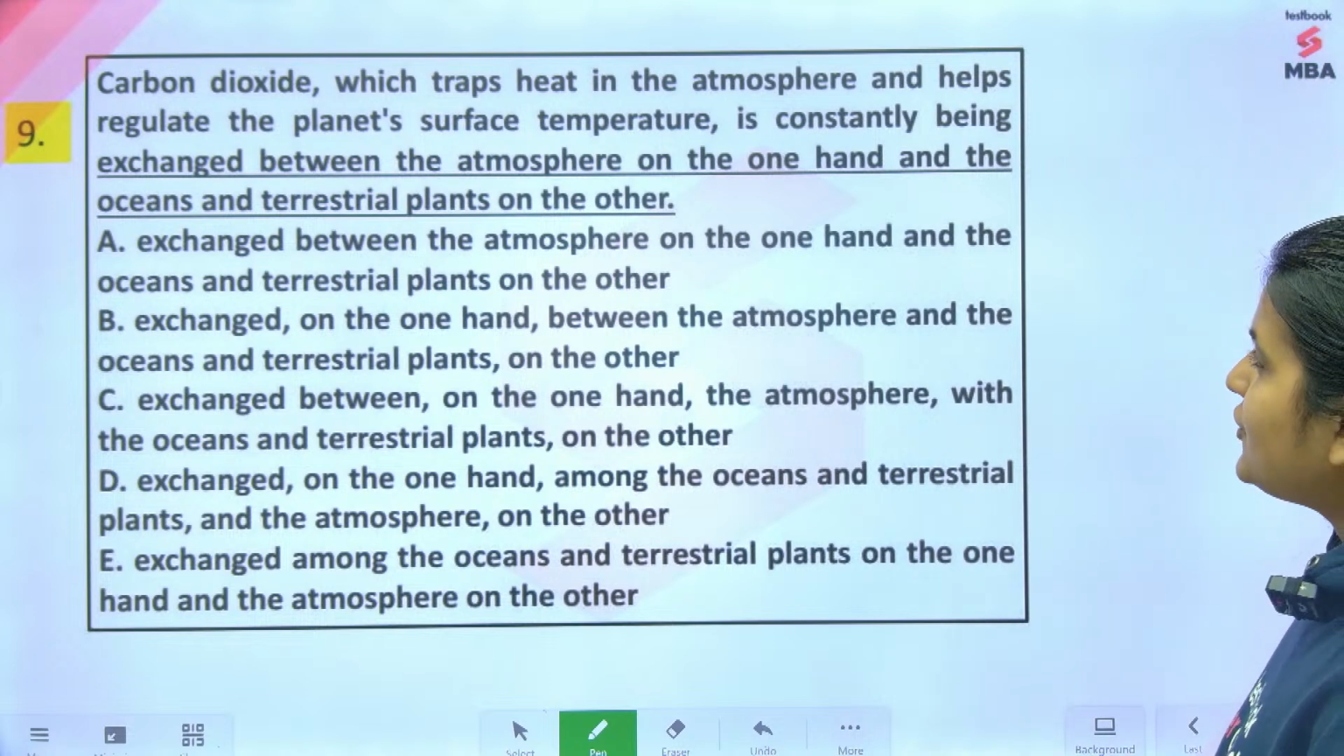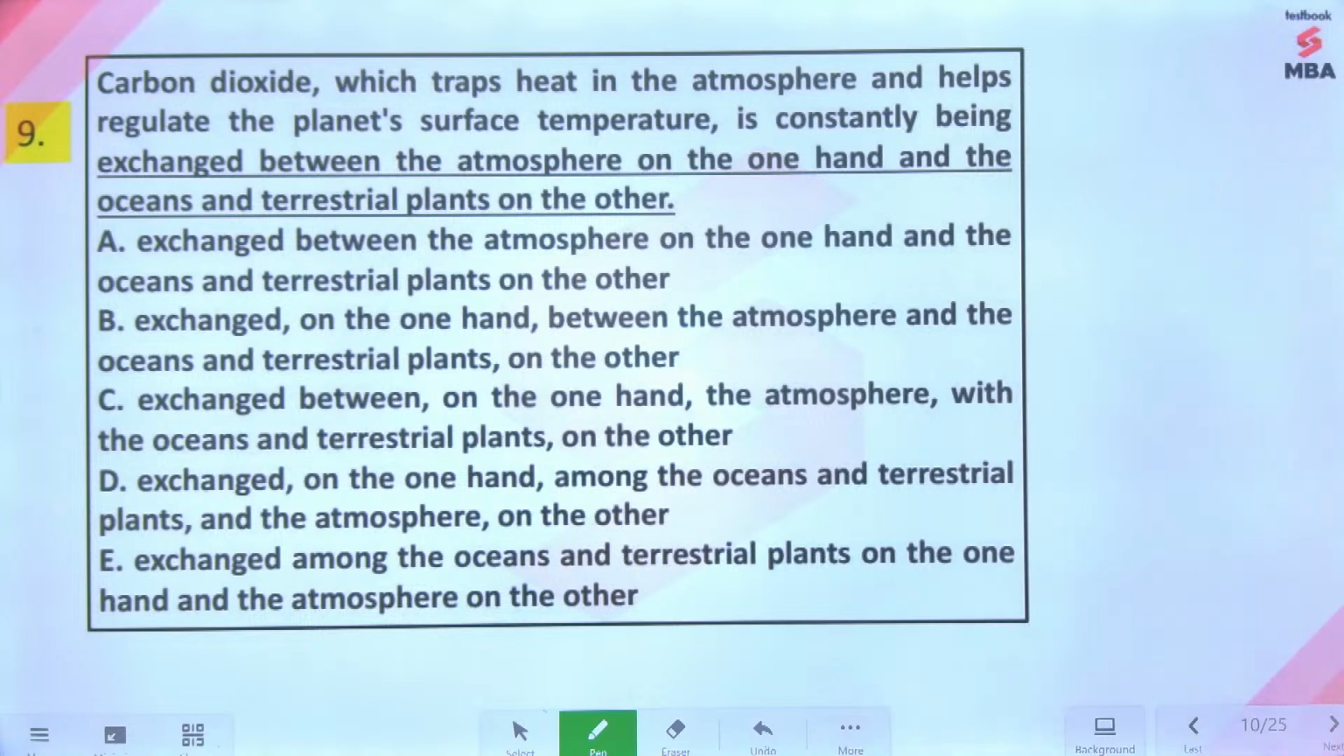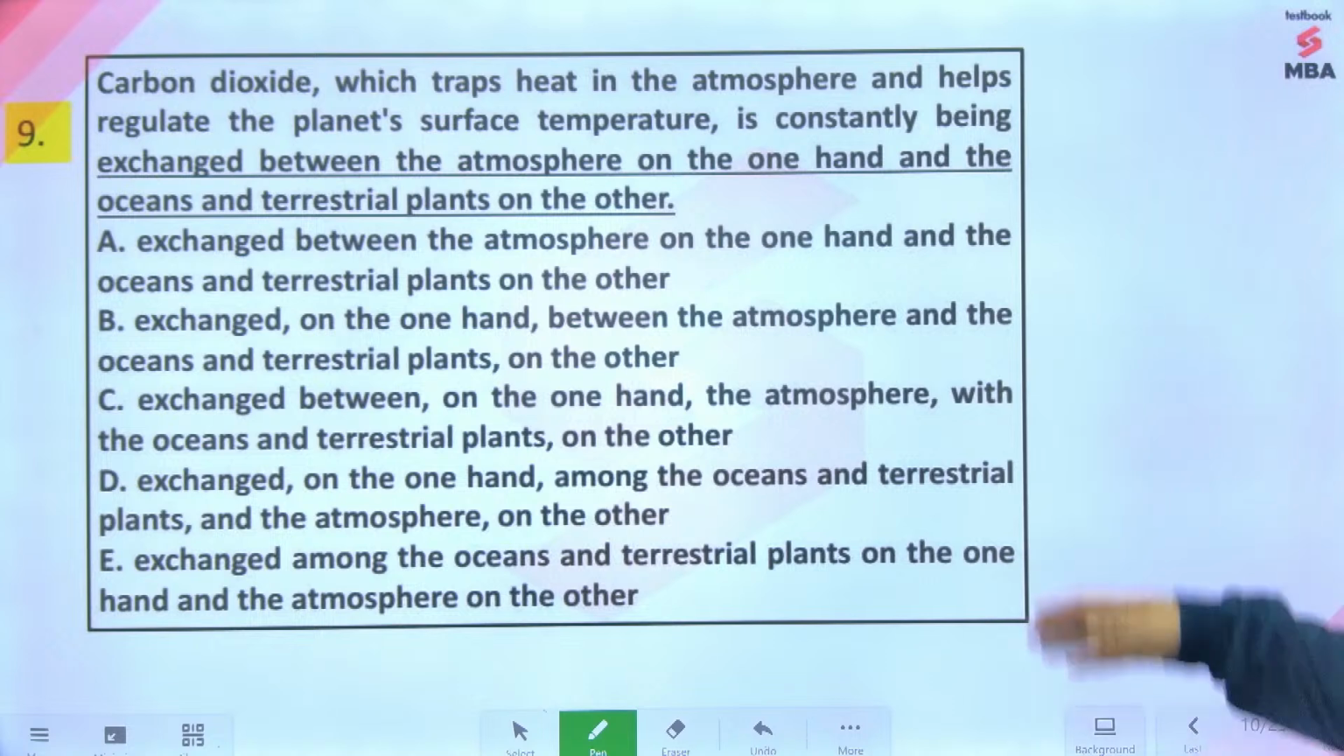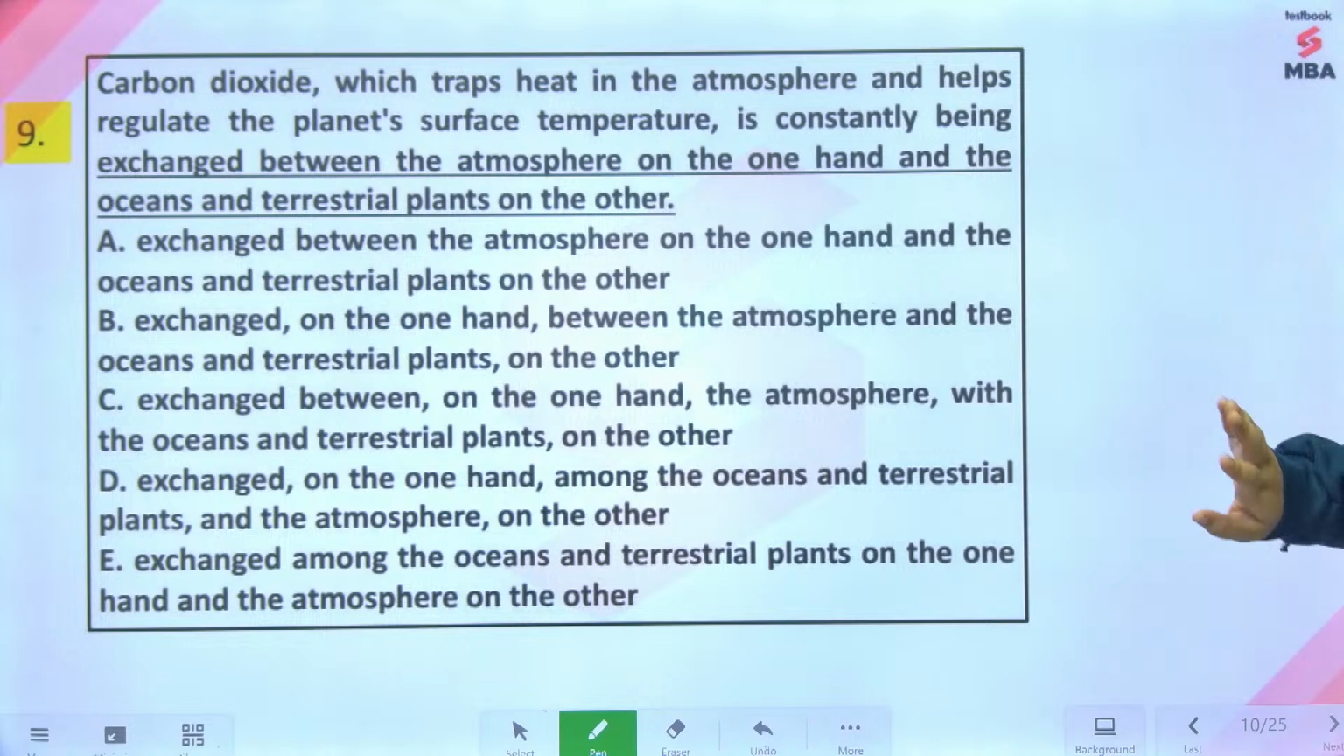Carbon dioxide, which traps heat in the atmosphere and helps regulate the planet's surface temperature, is constantly being exchanged between the atmosphere on the one hand and the oceans and terrestrial plants on the other.